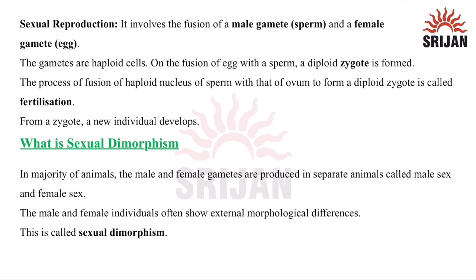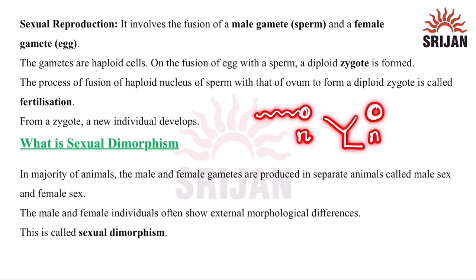In gamete cells, we have only a haploid set of chromosomes. On the fusion of egg with the sperm, a diploid zygote is formed. So this is sperm, it is haploid. This is egg, it is also haploid. When they fuse together, they form a zygote. Now this zygote is diploid.